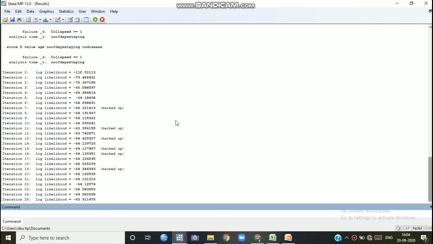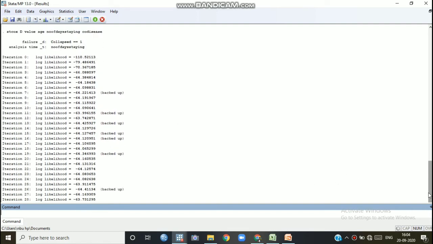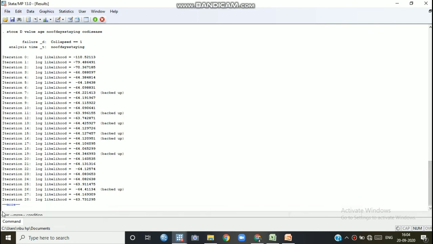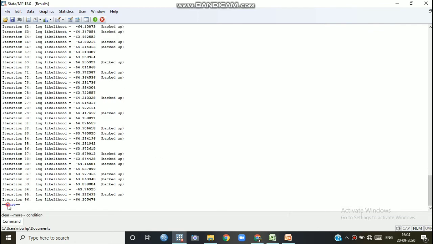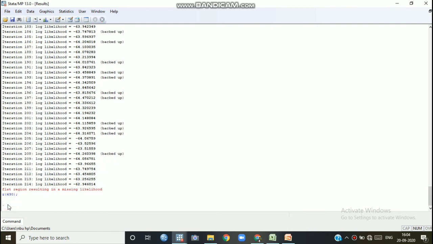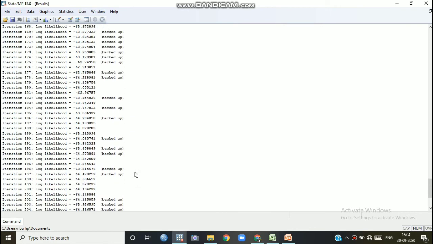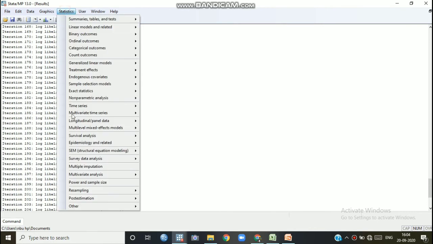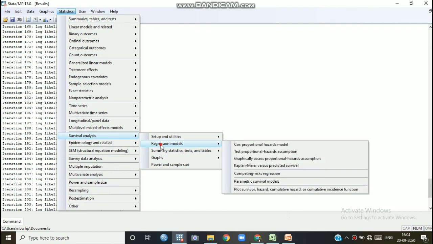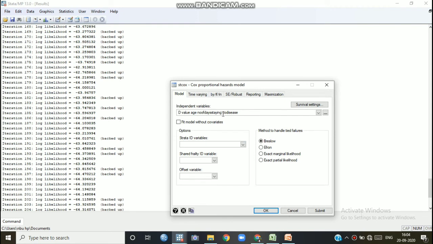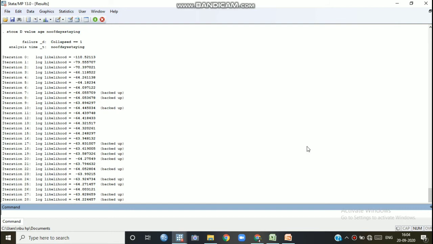Iteration, more iteration, more. Okay, flat region resulting in a missing likelihood. In this case, perhaps with respect to the sample size, we have to reduce the number of independent variables. So we reduce the variables in this way: age, number, comorbidity, we are reducing this. Okay, now okay, click here.